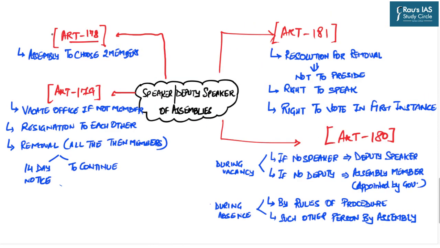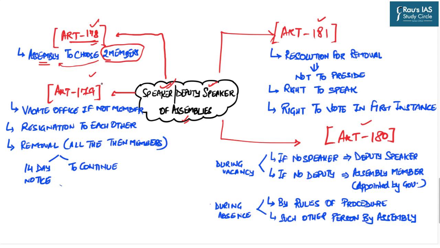Primarily there are four articles, that is Article 178, 179, 180 and 181, which deal with the appointment as well as removal of the Speaker as well as the Deputy Speaker of the legislative assemblies. Article 178 deals with the appointment of the Speaker and Deputy Speaker, and it says that once the assembly is selected, that assembly will choose two members out of that very assembly to become the Speaker as well as the Deputy Speaker. This means that the Speaker and Deputy Speaker are chosen by the members of the state assembly themselves.